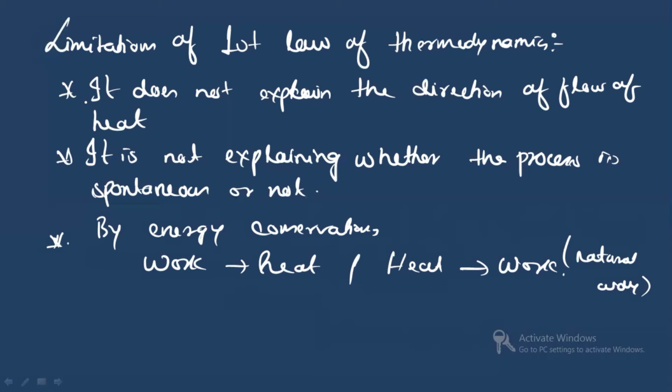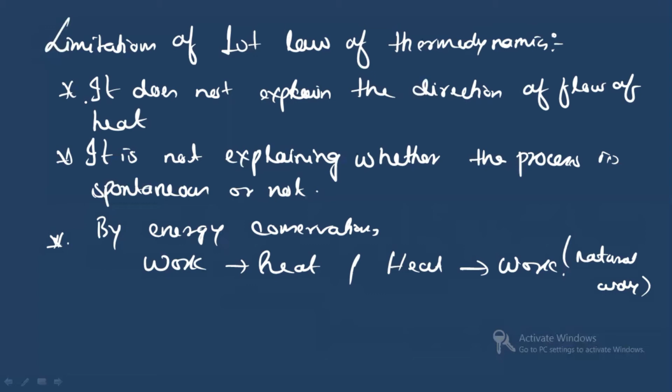So it is not explaining whether heat can be completely converted into work. So these are the limitations of the first law of thermodynamics. It does not say the direction of the flow of heat or whether the process is spontaneous or not, and also it does not say whether work and heat are mutually convertible. All right. Complete conversion of heat into work is not explained, and that is not possible in a natural way. Clear? Because there must be some external work done to convert heat into work completely.